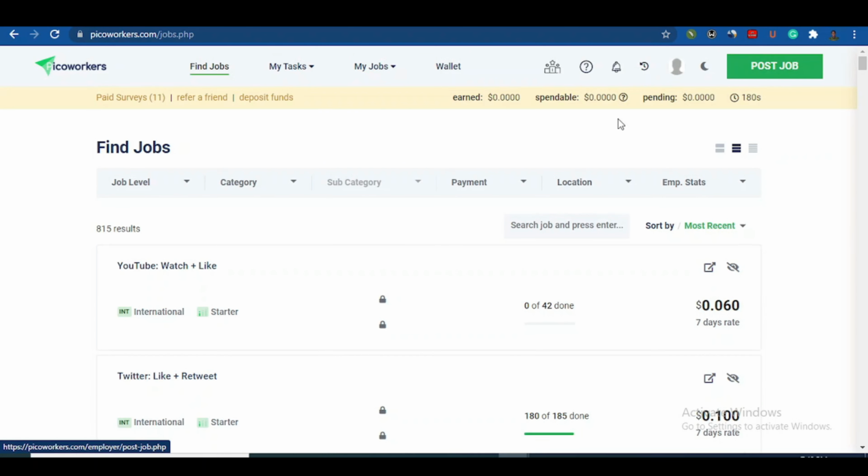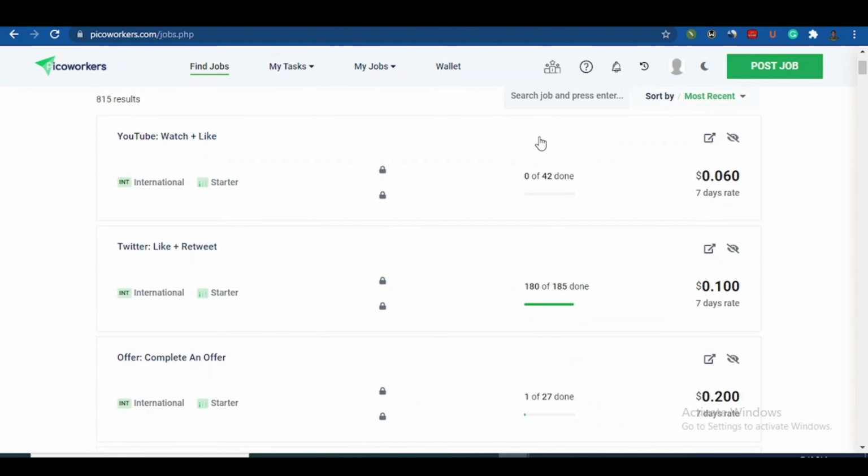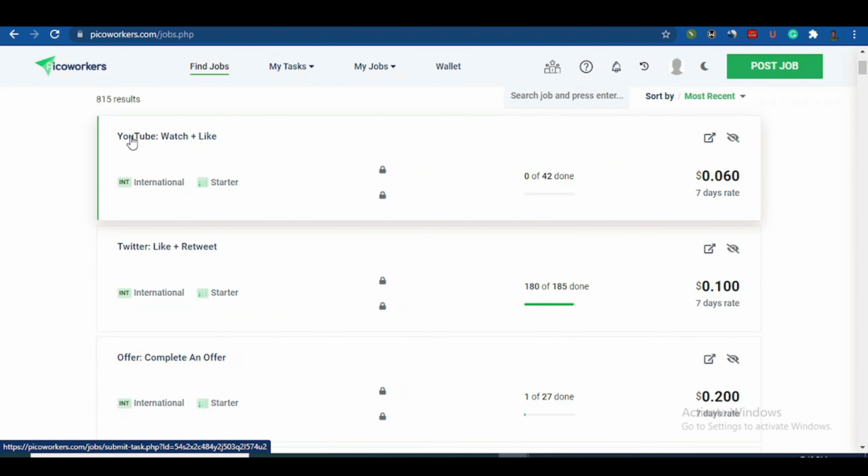Now I'm going to post a job, but you don't have any money here. So to be able to post a job, just come down here and perform a little function like this. This one is just like YouTube Watch, and it's international. It means everybody can perform it. Just click on YouTube Watch. Just watch a YouTube video and like it.